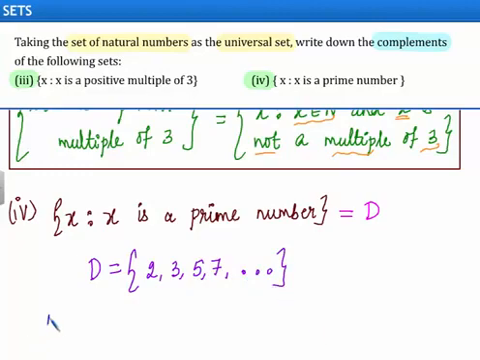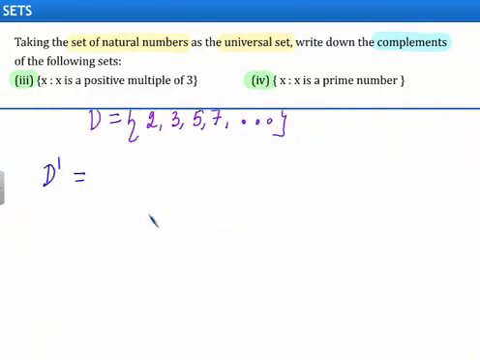Now let us find the complement of the set D. This will be equal to the universal set minus the set D. So the elements in this set are in set U but not in the set D. They are 1, 4, 6, 8 and so on.